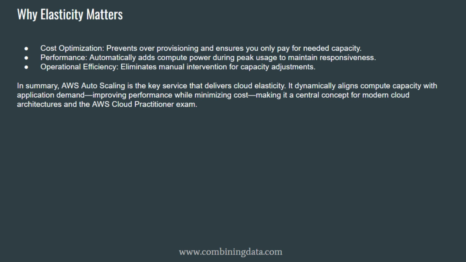1. Cost optimization. With elasticity, you don't have to keep extra servers running just in case. Instead, AWS scales only when demand requires it, and scales down when demand disappears. That means you avoid over-provisioning, paying for idle resources, and under-provisioning, systems slowing down or failing. A simple example: if your app is busy from 6 p.m. to 9 p.m., you don't want to pay for peak capacity all day. Elasticity helps you pay for real usage, not fear.